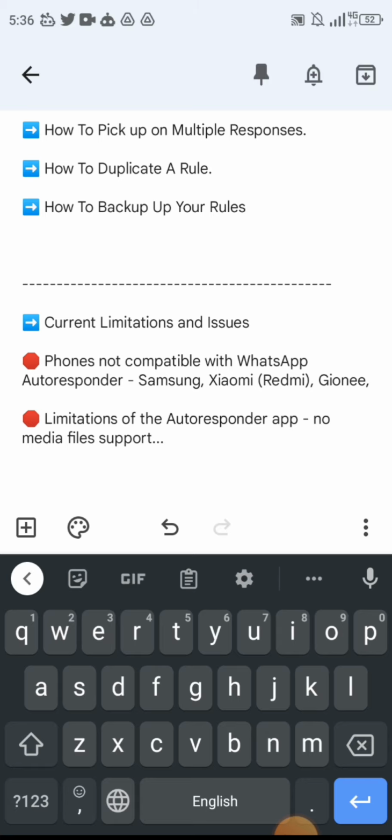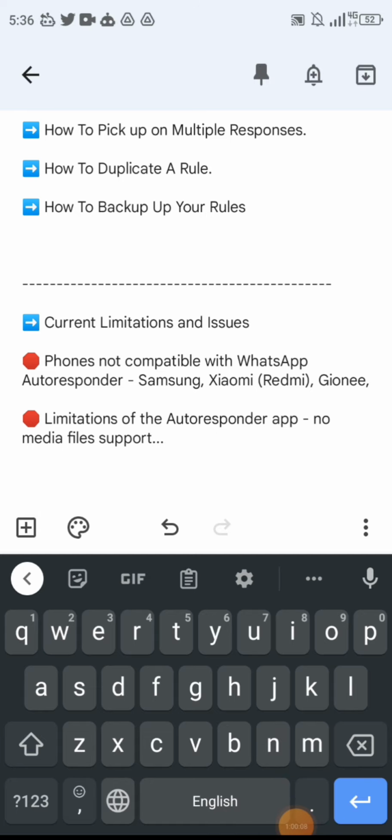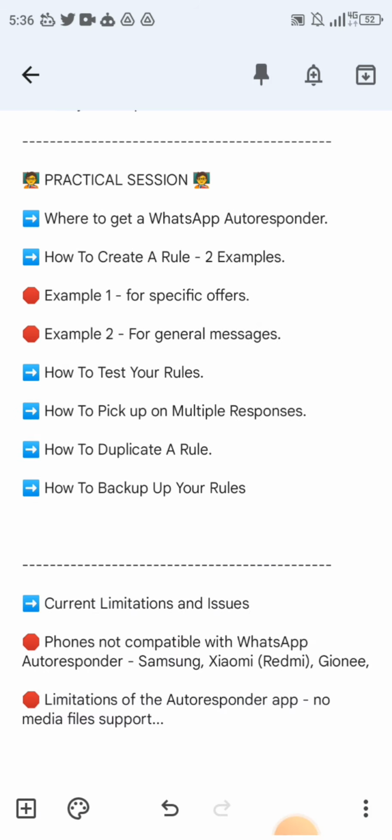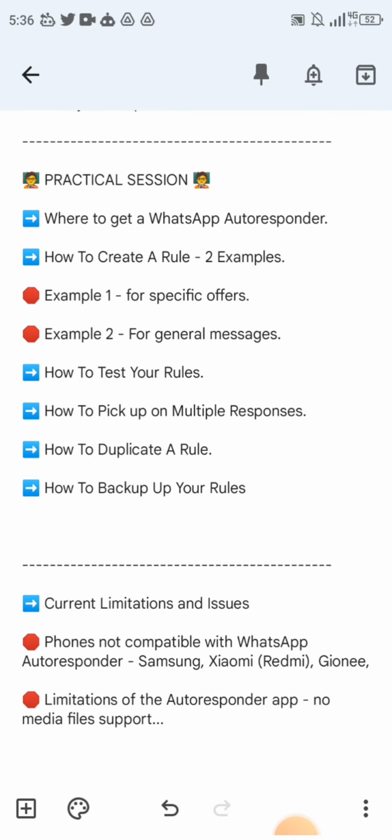So, guys, that brings us to the end of our class on using WhatsApp autoresponder. We've been here for almost an hour. This is one of the longest classes I've had, right? But I hope you found value, and please implement and remember to drop me feedback in the group, our Succeed with WhatsApp Telegram group, so I can know how well you're doing. So that's basically it. All right, cheers and bye.